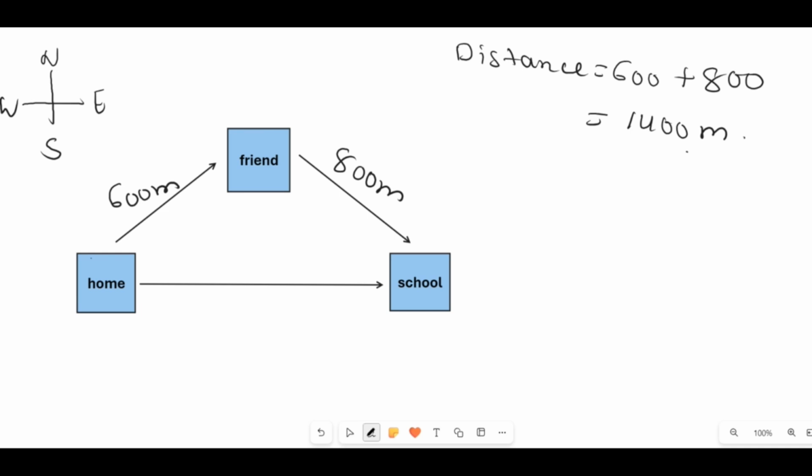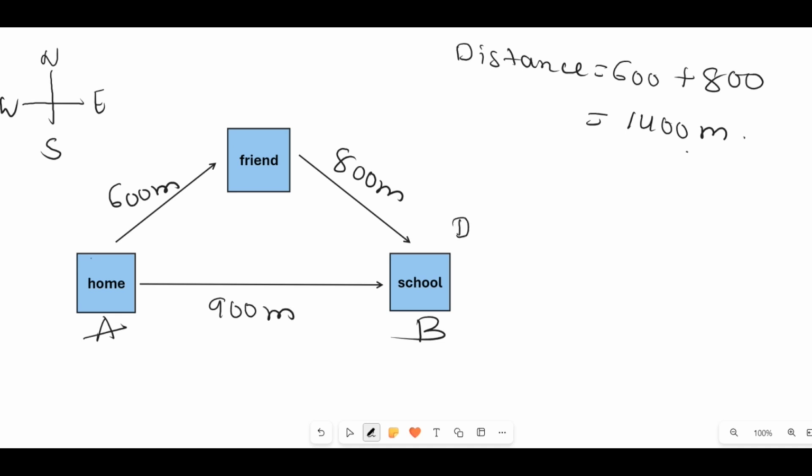But if I ask you what the displacement is, displacement doesn't follow any path. The only thing that matters for displacement is the initial position and the final position. Initially you were at home, and finally you reach the school, that is from point A to point B. Let's say the distance between home and school is 900 meter.